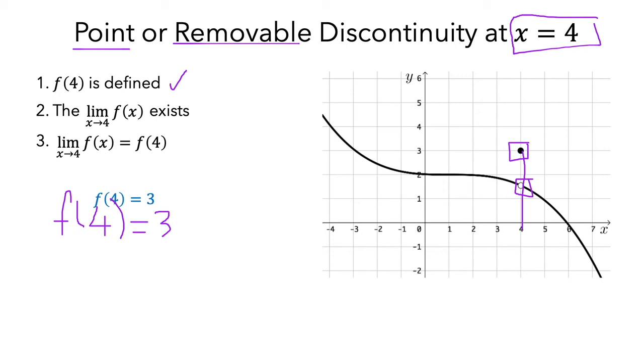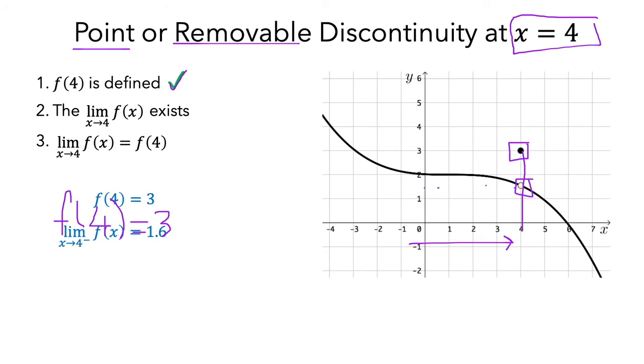Now let us check the second condition. Also we need to study the left limit and the right limit. Clearly, when I move from somewhere until reaching 4 from the left, the intended height, not the exact height, is 1.6 or something like that.